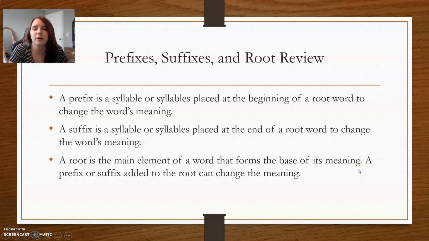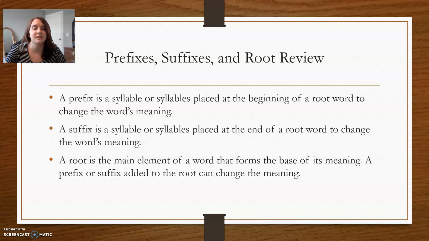So we're going to do a quick review of prefixes, suffixes, and roots. Remember, a prefix is a syllable or syllables that are at the beginning of a root word. For example, the prefix pre comes at the beginning of the word: prepare, pre-made. Those come before the root word. And remember, the root words for these were made, prepare, things like that.